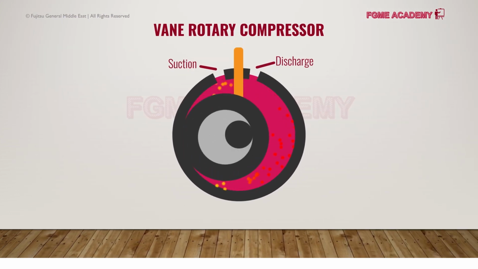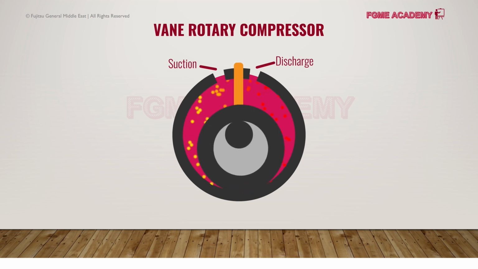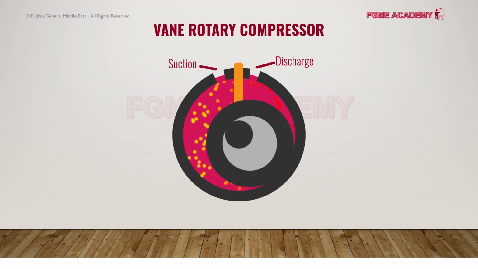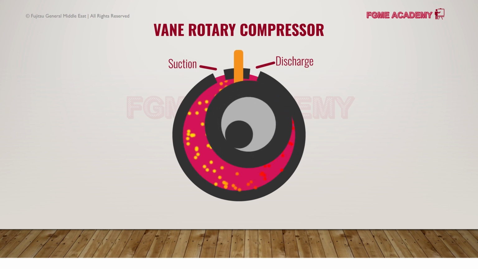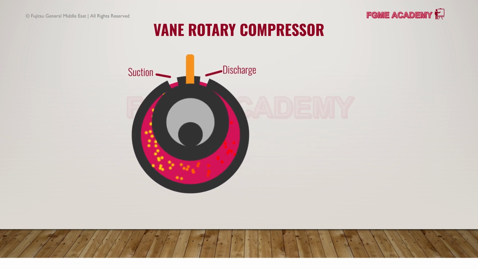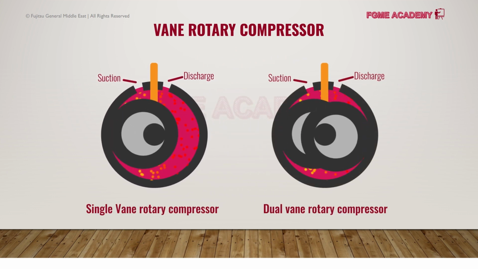And finally, the vane type is composed of a specially designed rotor that rotates and compresses the air that gets trapped in between. This type is used in residential to commercial applications. The vane compressor is further classified as single or dual rotary vanes.